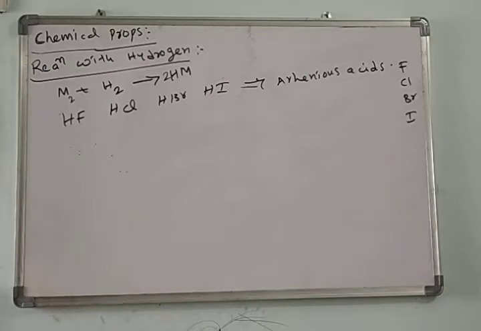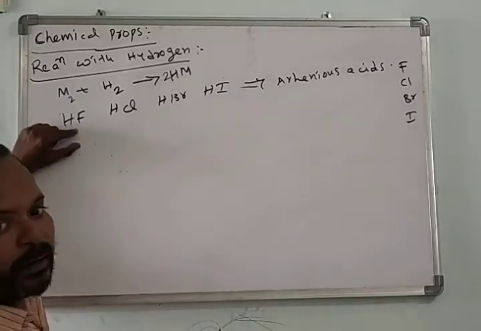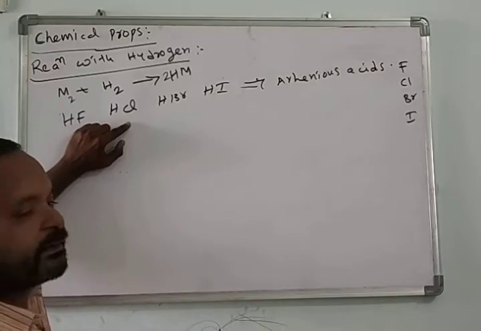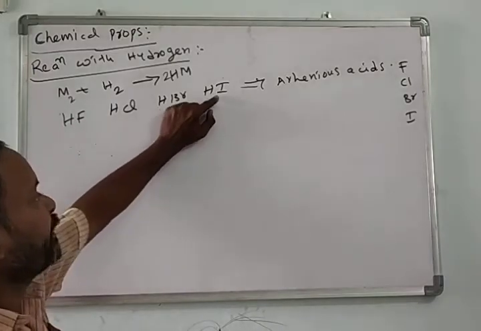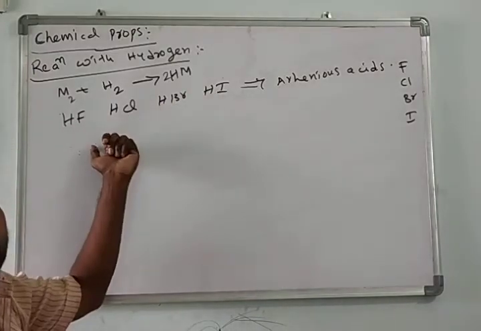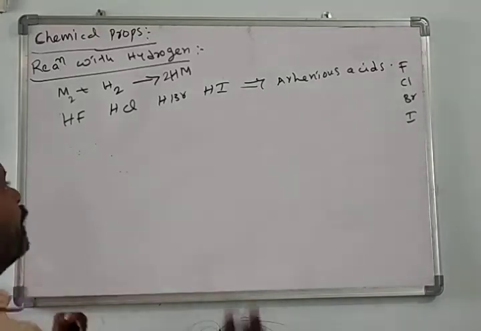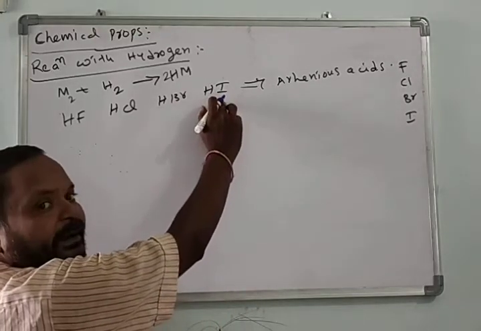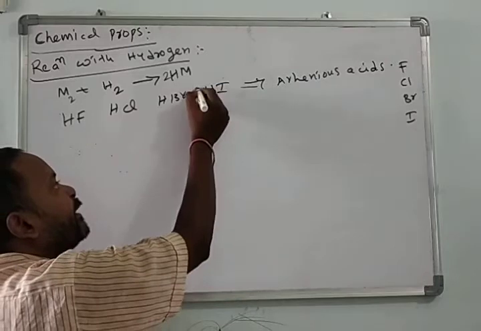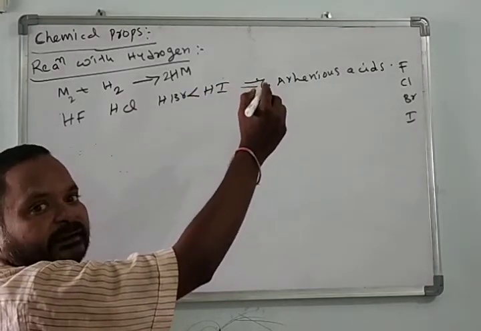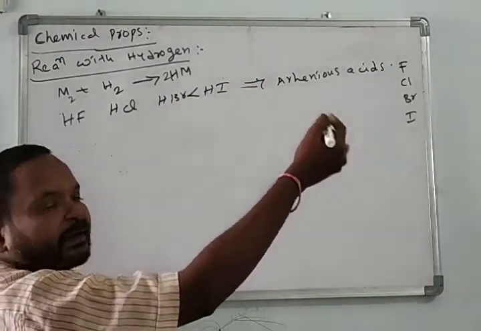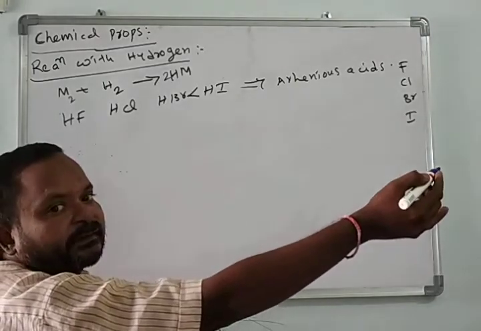It depends only on bond dissociation energy. HF has the highest bond dissociation energy, then HCl, then HBr, then HI, due to the high electronegativity of fluorine. So HI requires less bond dissociation energy, so it easily dissociates, easily deionizes, into H plus and I minus ions.